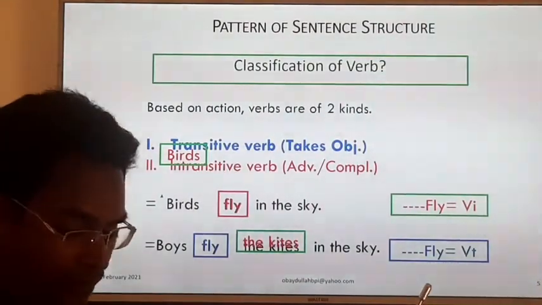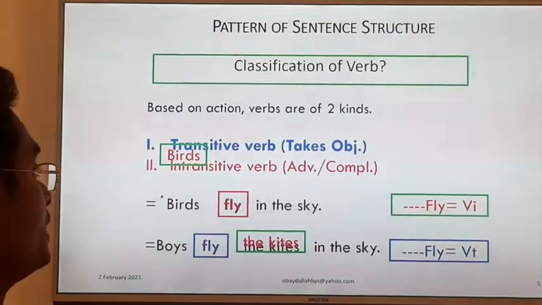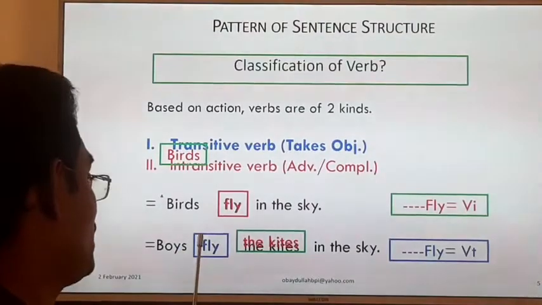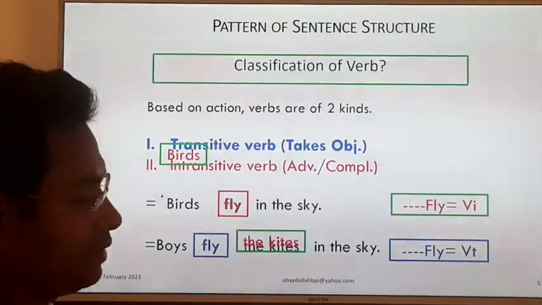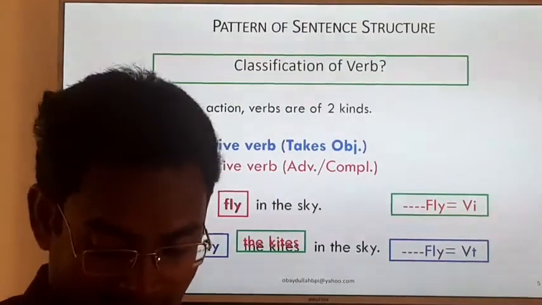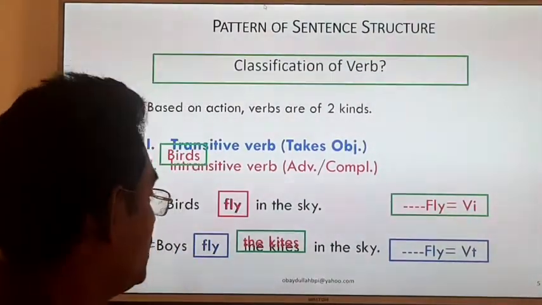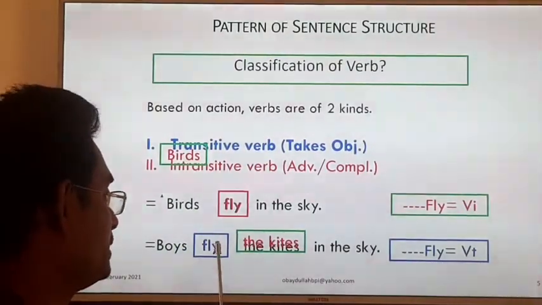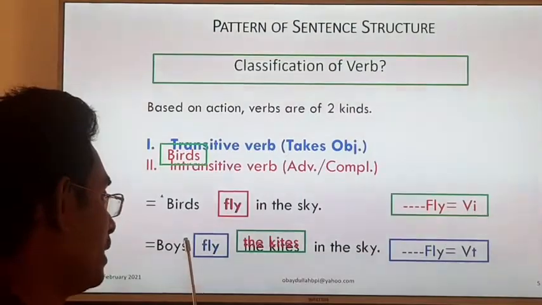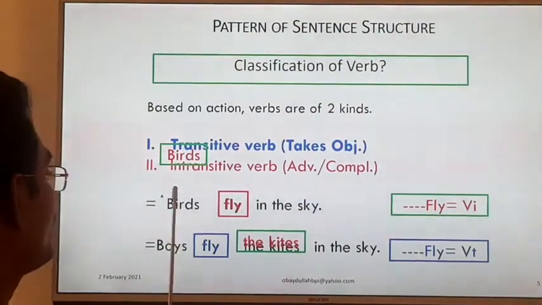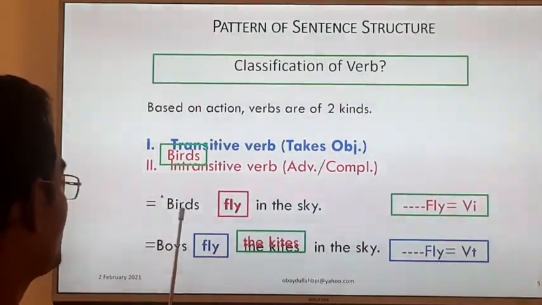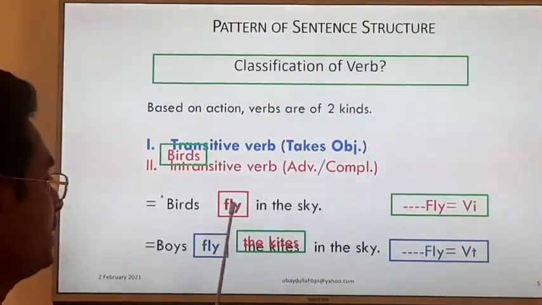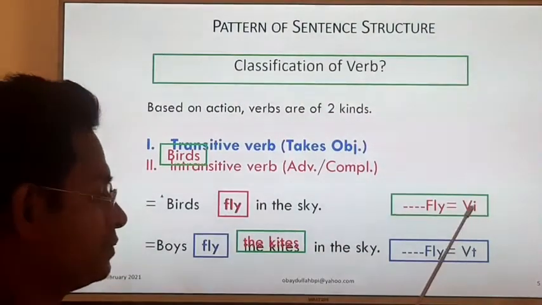Dear students, when we get a transitive verb in an active sentence, we can change the voice of that verb. Here we cannot change the voice of the first sentence, because the verb fly is intransitive.